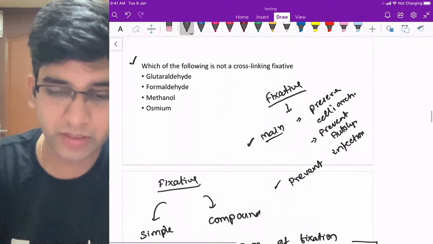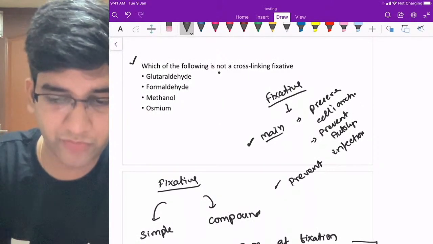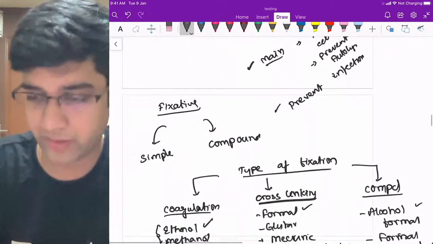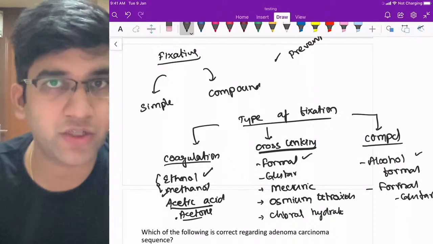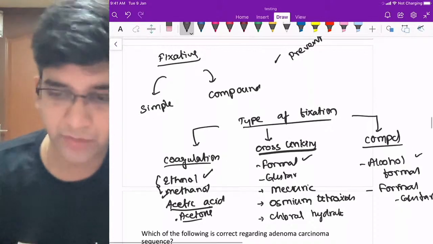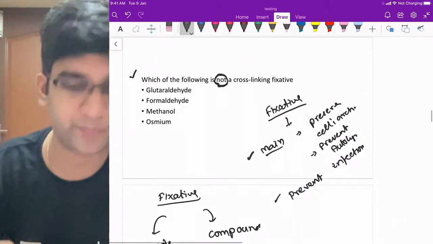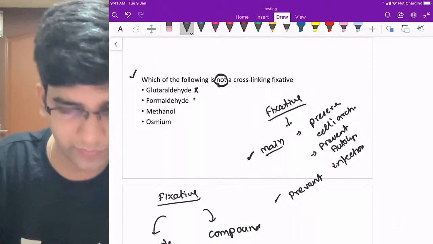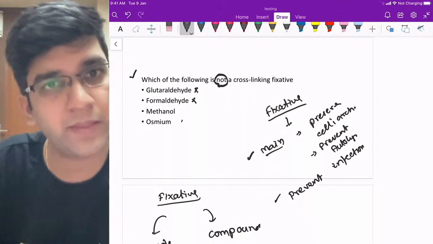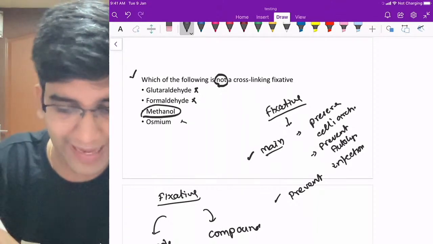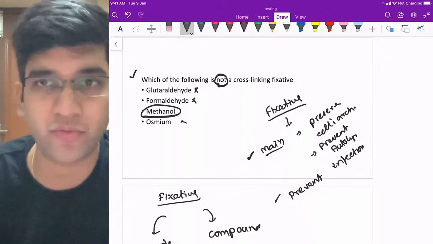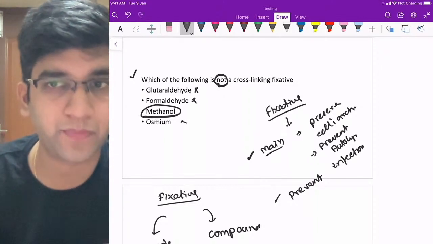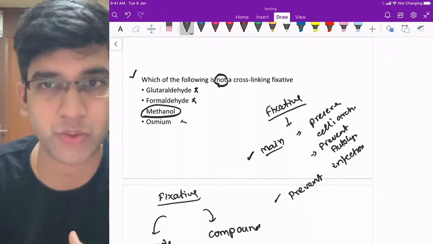Okay. Now when I come to this question, which of the following is not a cross-linking fixative? Alcohol formalin is a compound fixative, and your formaldehyde-glutaraldehyde combination is a compound fixative, right? It is a cross-linking fixative. Osmium tetroxide is also a cross-linking fixative. Alcohols are coagulant fixatives, right? So the answer is going to be methanol, right? Some of you said it before itself, fine. Okay, that's the first question we are going to discuss today.